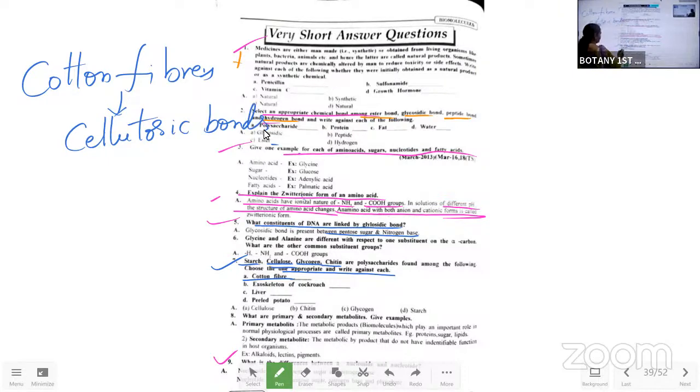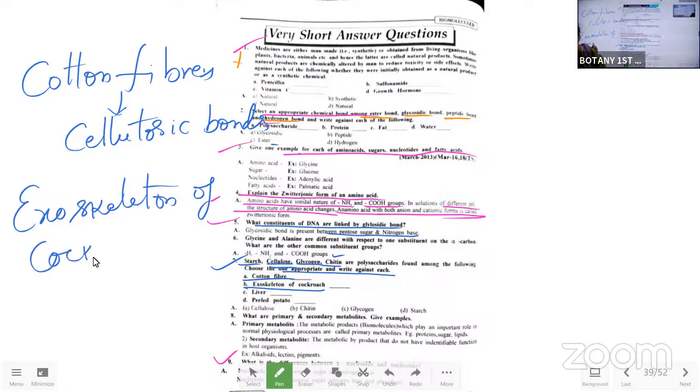Okay, next one. Exoskeleton of cockroach. That is nothing but the chitin. Exoskeleton of cockroach is chitin. Next one, liver, glycogen. Liver is glycogen.